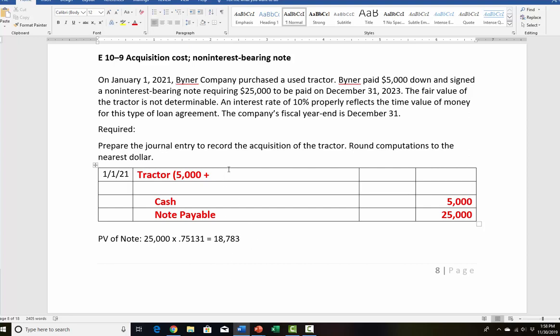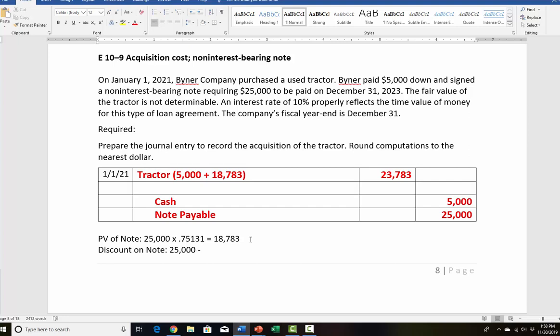All right, so we paid for the tractor $5,000 cash. We paid $18,783 in the present value of the note, and that gives us $23,783. Now the discount on the note is equal to the difference between the note and the present value of the note.